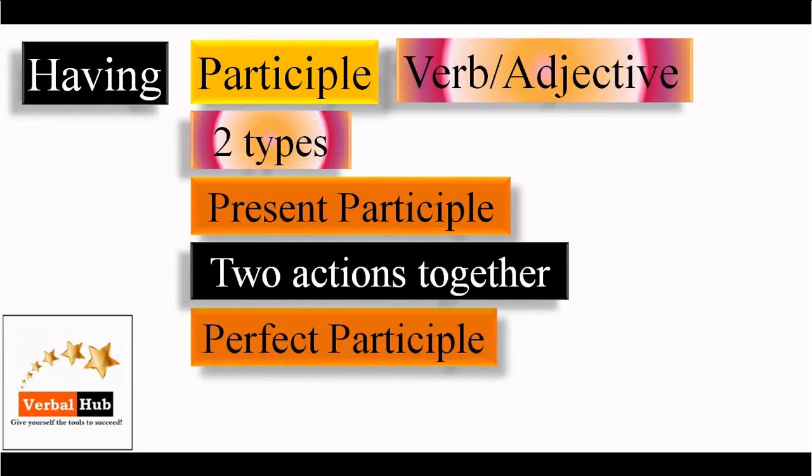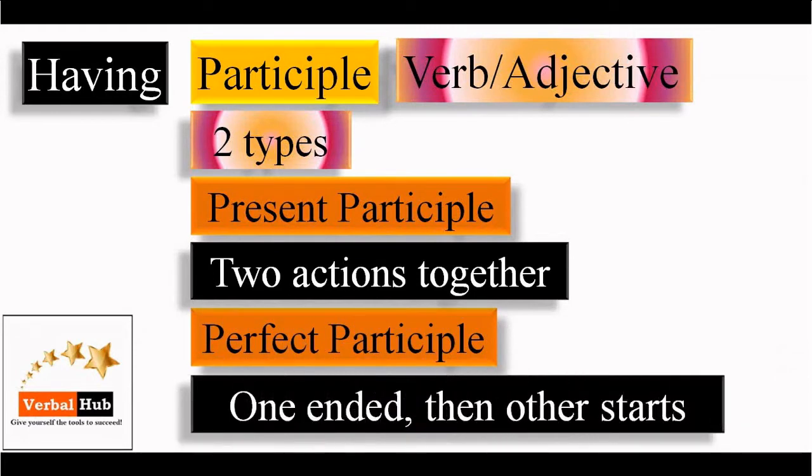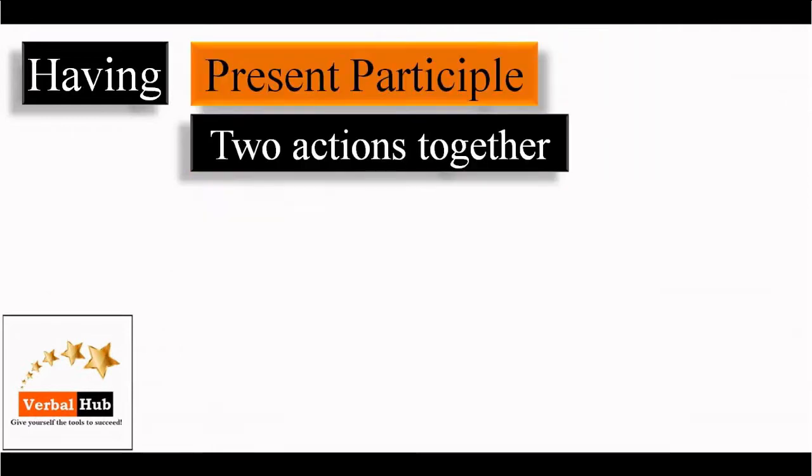And second is perfect participle. And what is perfect participle? One ended, then the other starts. So having is used in two senses. One is present participle, second is perfect participle. The explanation of present participle is two actions together, and in case of perfect, one ended, the second starts.